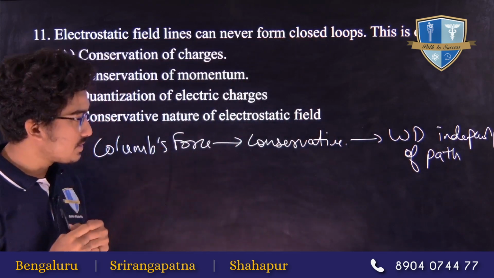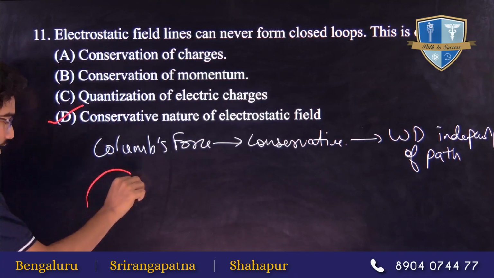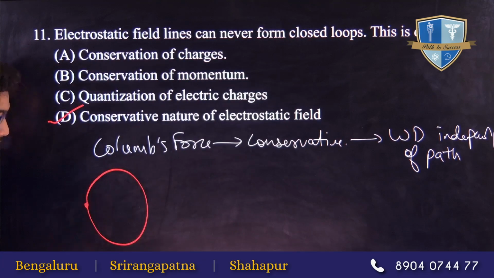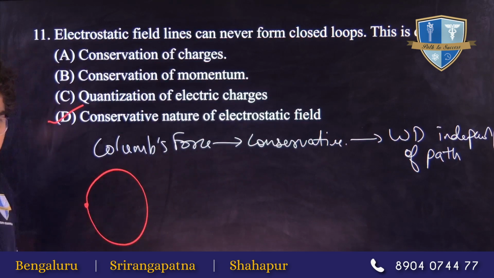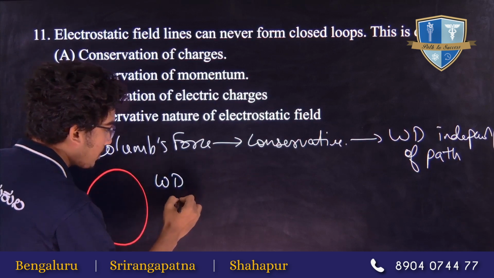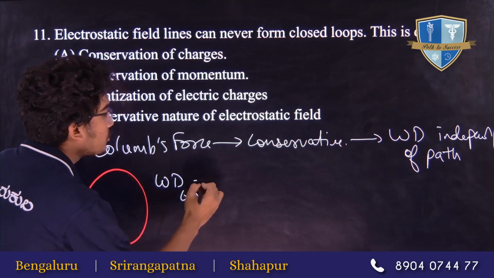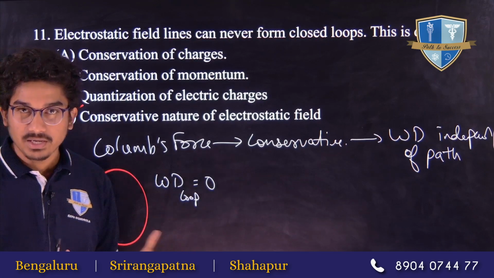and the final position. Now for a closed loop, the initial position and the final position will be the same. So for a conservative force like the Coulomb force or electrostatic force, the work done for a closed loop should be equal to 0, correct? So this should be our work done for a conservative force.